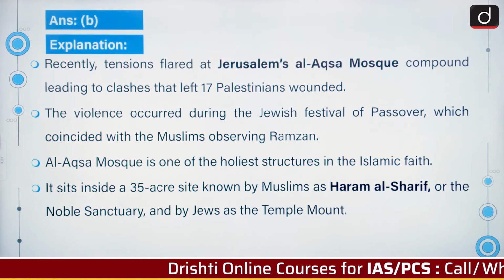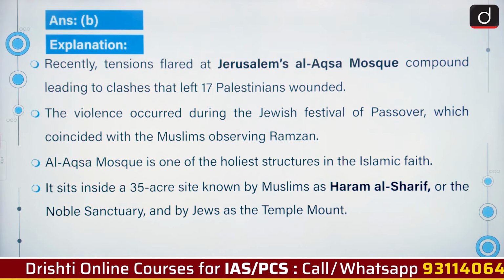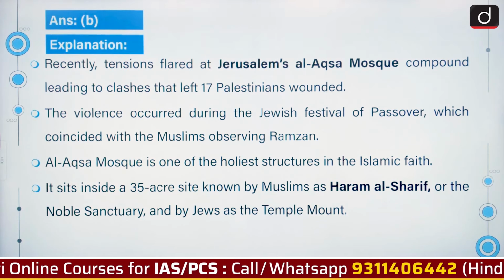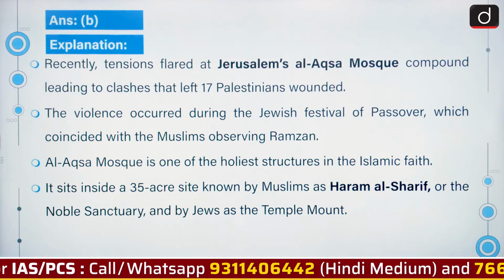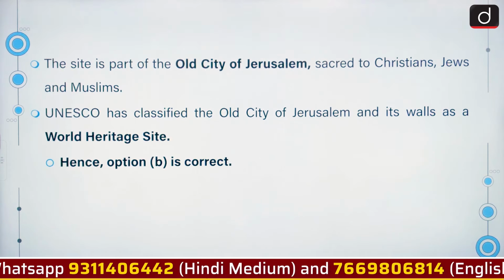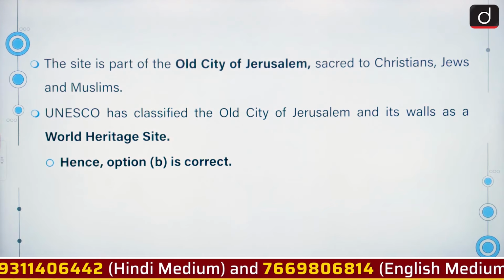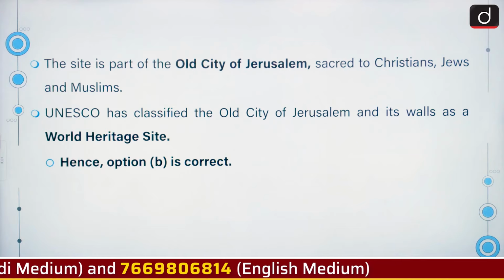Al-Aqsa Mosque is one of the holiest structures in Islamic faith. It sits inside a 35-acre site known by Muslims as Haram al-Sharif or the Noble Sanctuary and by Jews as the Temple Mount. The site is a part of the old city of Jerusalem, sacred to Christians, Jews and Muslims. UNESCO has classified the old city of Jerusalem and its walls as World Heritage Site.